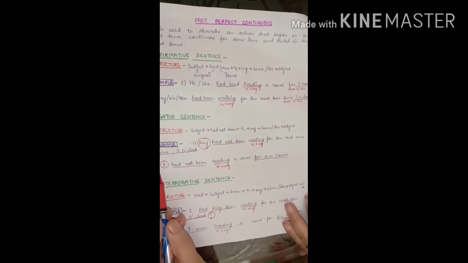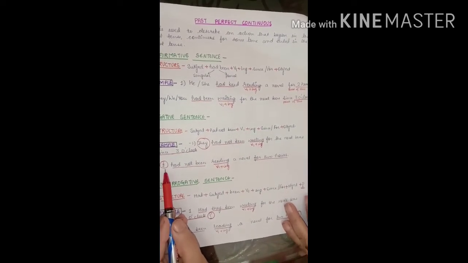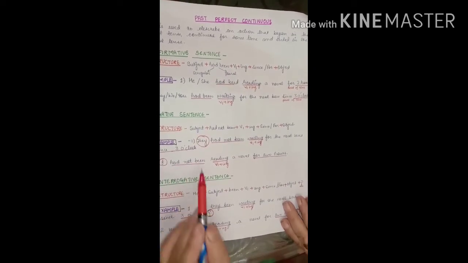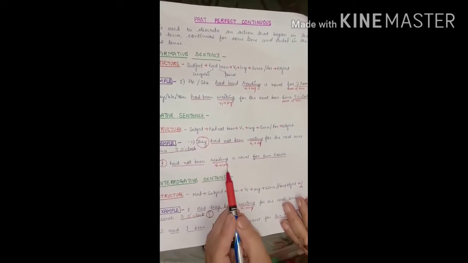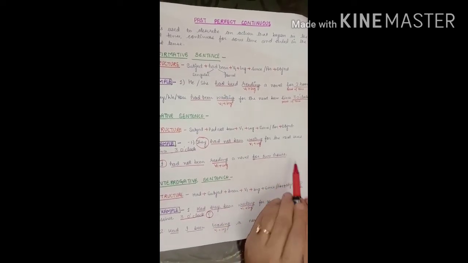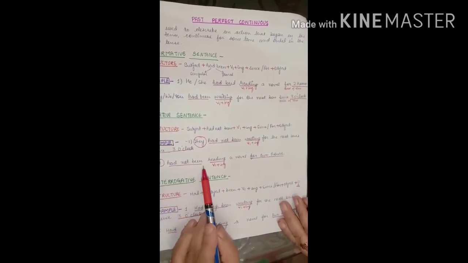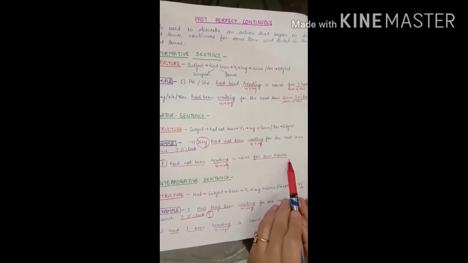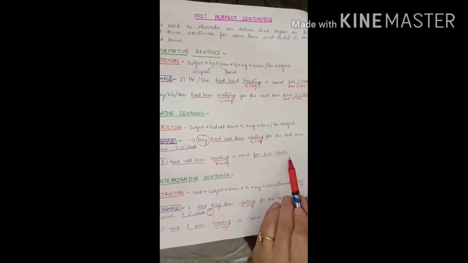Another example using I. I is also used with had. I had not been reading, first form of verb with ing, a novel for 2 hours. I had not been reading a novel for 2 hours. Equally, it can be used since 2 o'clock.